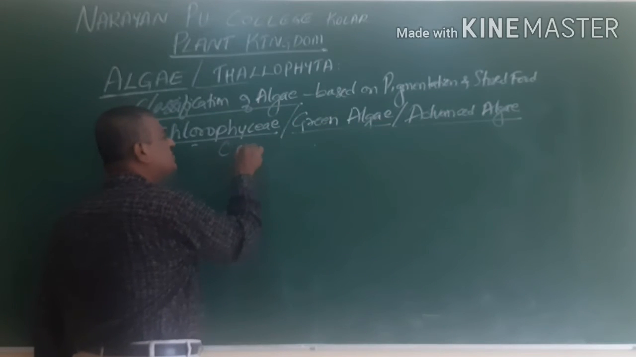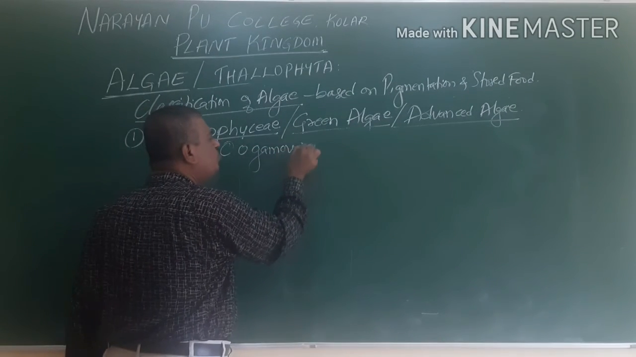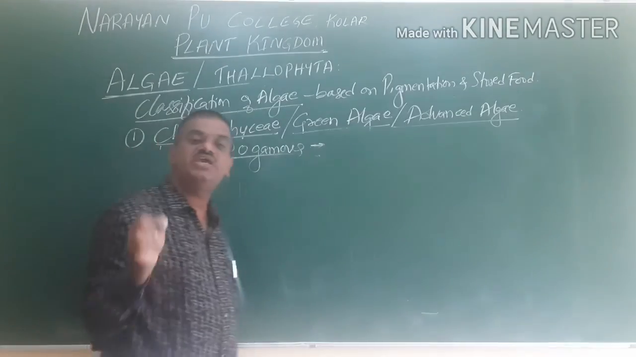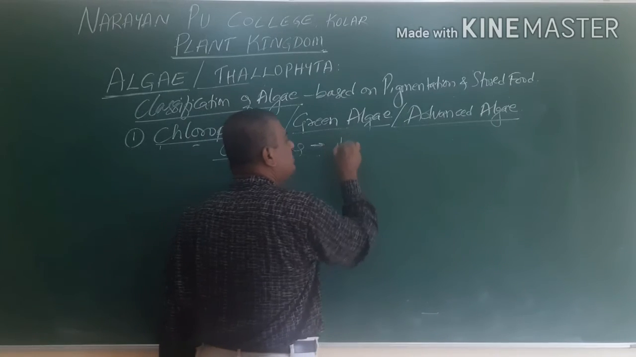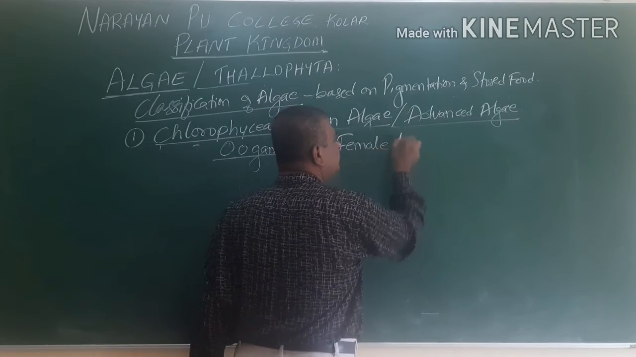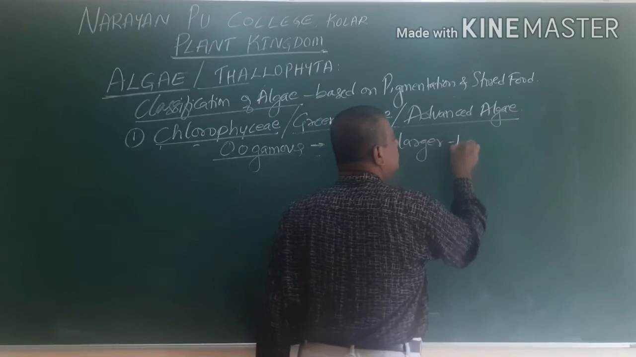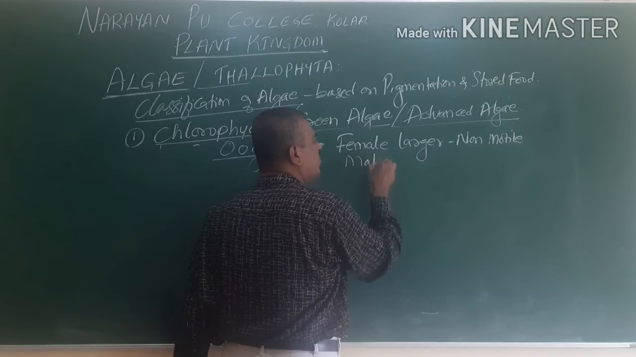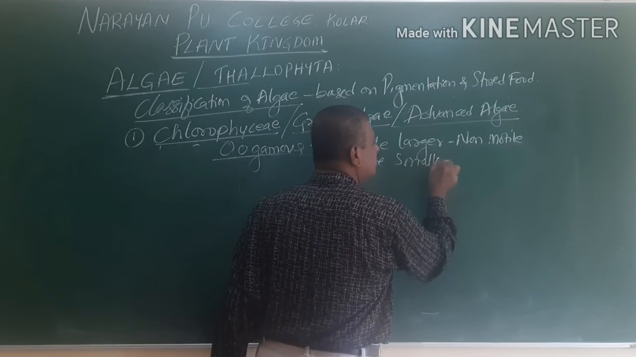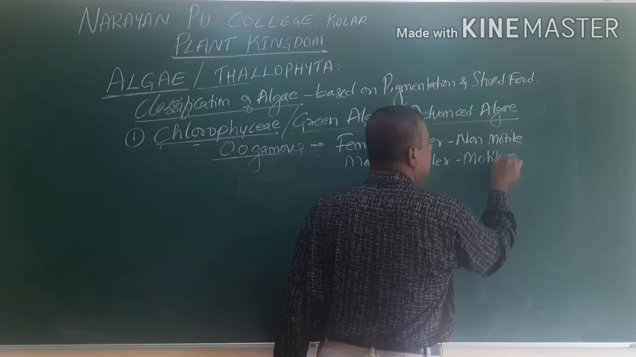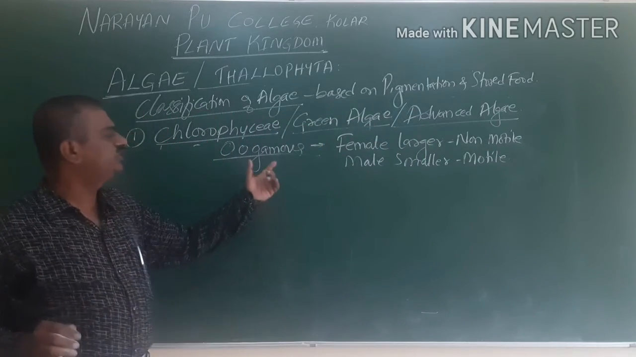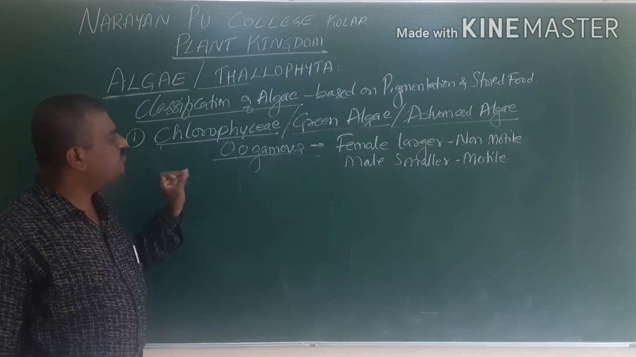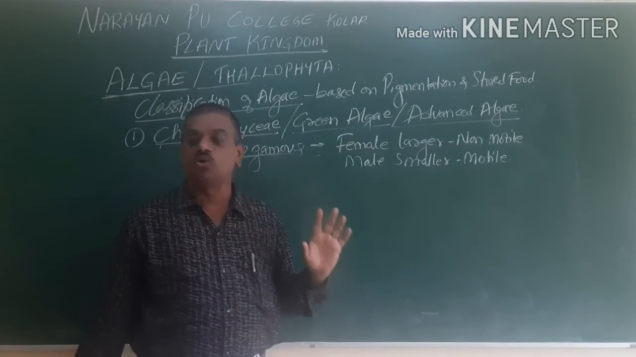And the third one is called oogamy. Oogamy is the fusion of a female, large, non-motile gamete, whereas the male is always a smaller motile gamete. This is called the oogamous type of reproduction. So all three types of reproduction are present in chlorophyceae.